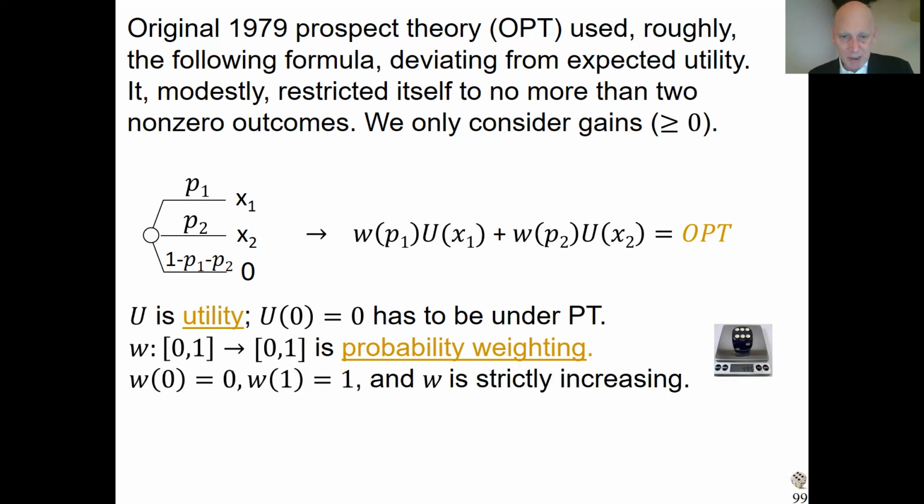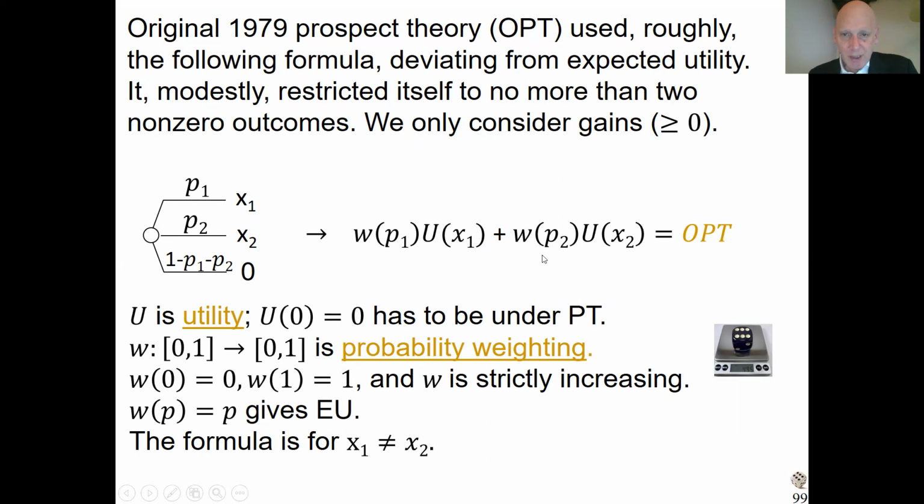Of course, W satisfies W of 0 equals 0. Zero probability doesn't happen, no weight. We take W of probability 1 equal to 1, that's just normalization. Of course, the bigger the probability, the bigger the weight, strictly increasing. A natural condition for W we impose. In the special case W of p equals p, we get back expected utility.